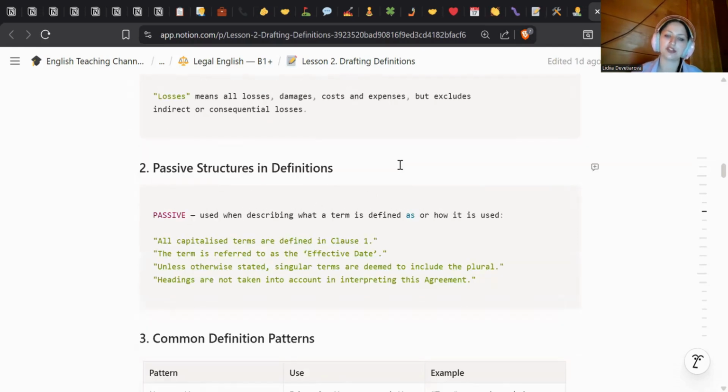And for passive structures in definitions. Passive, used when describing what a term is defined as or how it is used. All capitalized terms are defined in clause 1. The term is referred to as the effective date. Unless otherwise stated, singular terms are deemed to include the plural. Headings are not taken into account in interpreting this agreement.